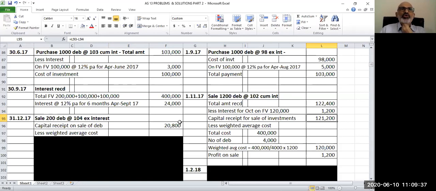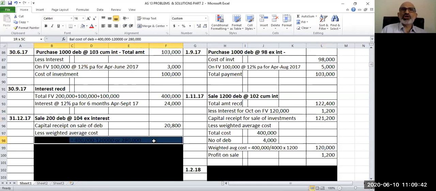Now you have to find out the weighted average cost. To find out weighted average cost, we should know how many debentures are in hand. If you see the last calculation, you'll realize that we had 4,000 debentures. Out of that, 1,200 debentures are sold. So our remaining number of debentures are 2,800. What is the balance cost? Our total cost was 4 lakhs. From that, we have sold debentures whose cost was 1,20,000.